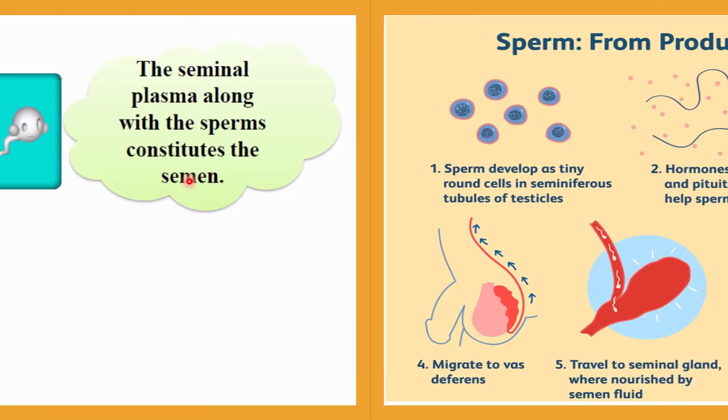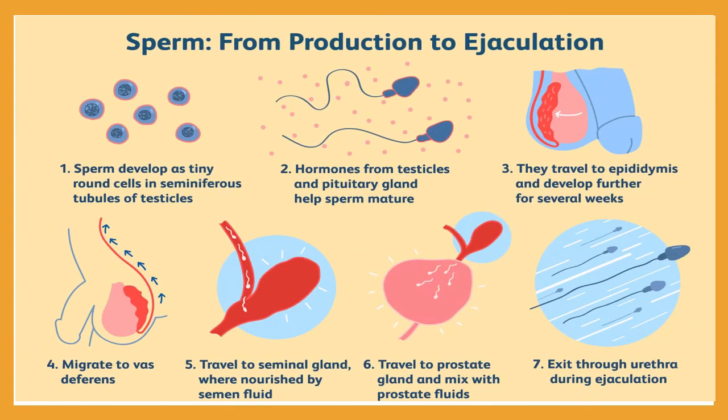Now let me summarize the whole process of production and ejaculation of sperm cells. First of all, sperm develop as tiny round or spherical cells in the seminiferous tubule of the testicle, called spermatids. Now these spermatids will undergo a maturation process and convert into cells having tail-like structures. Hormones from the testicle and pituitary gland help in this. As a result, the sperm will mature, and finally they are able to move.